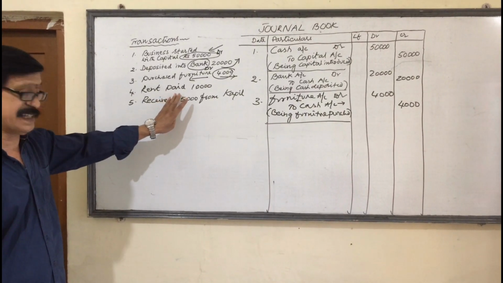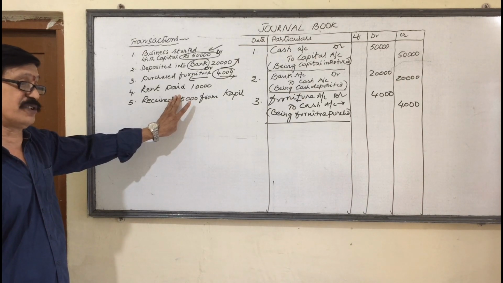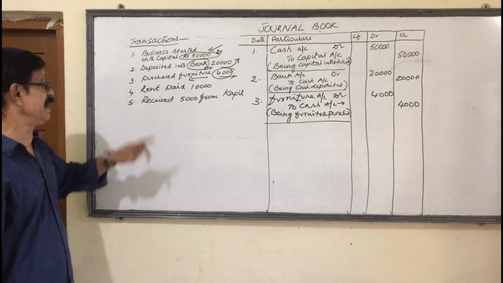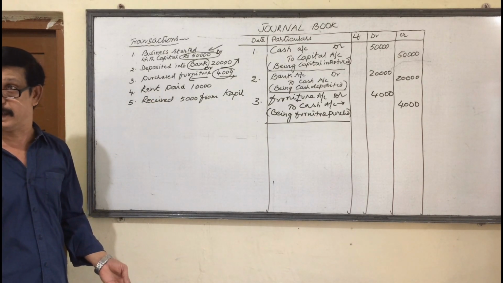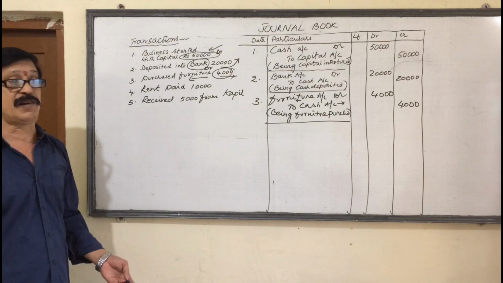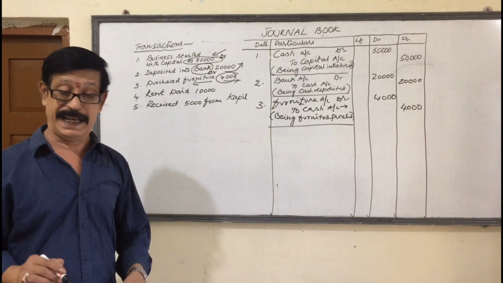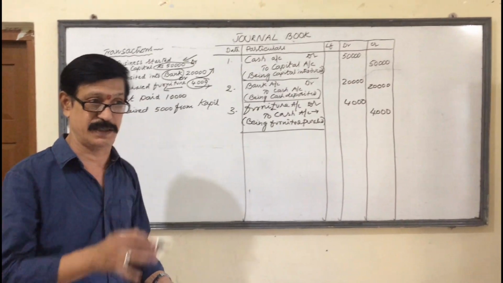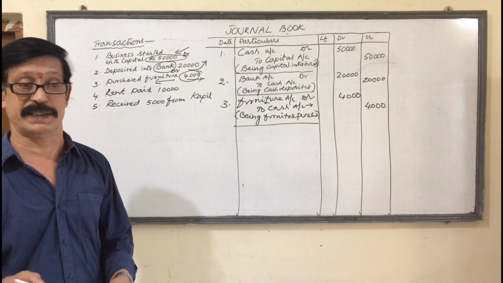First you have to read the transaction and you have to take 2 parts. Which is debit and credit, you have to decide. And then you can enter into the journal. Now come here, rent paid. Rent, we are using this premises for that compensation or consideration, we are paying rent to the owner. Rent paid is important. To whom it is paid, it is not important in the case of nominal account. Rent is important. To whom it is paid, not important.